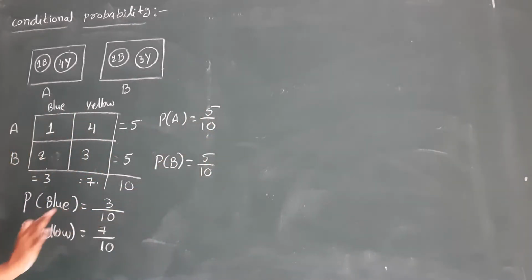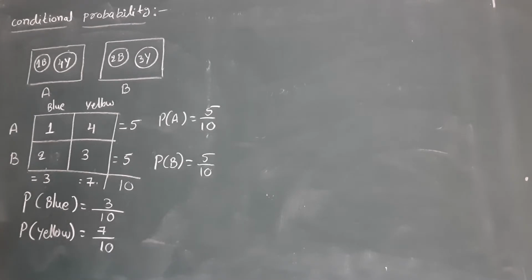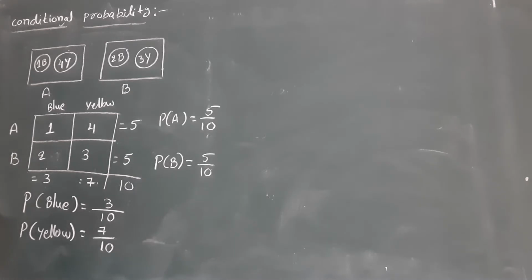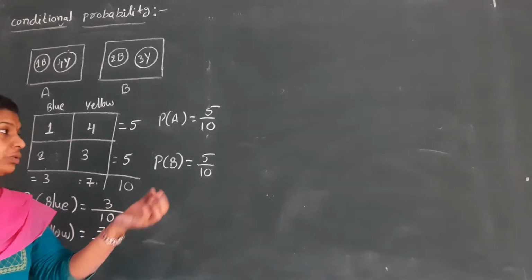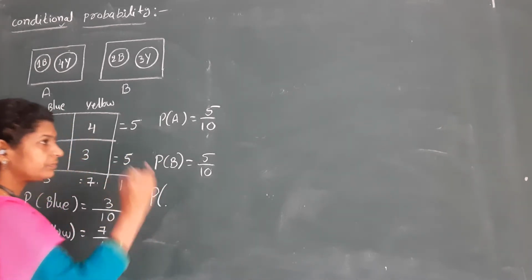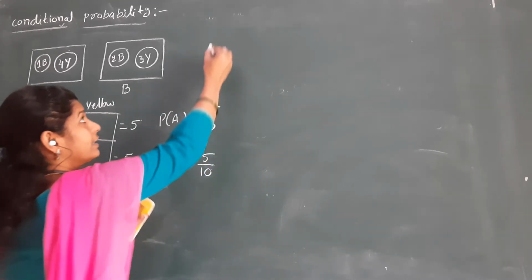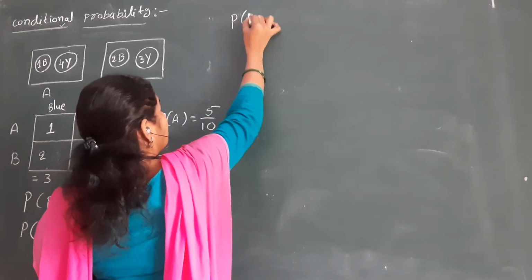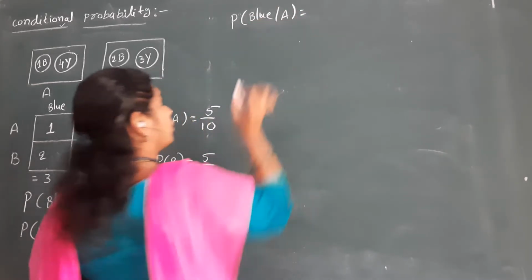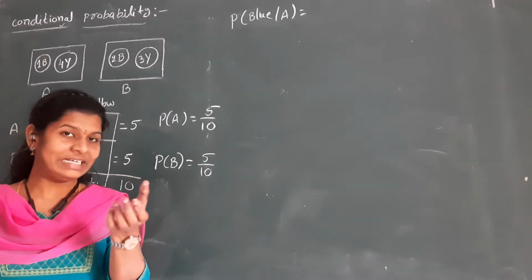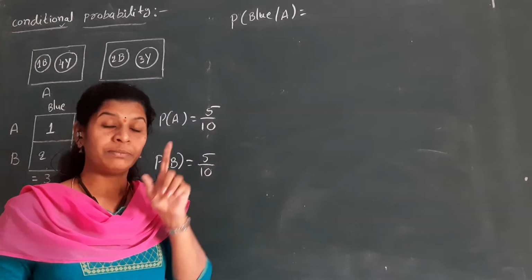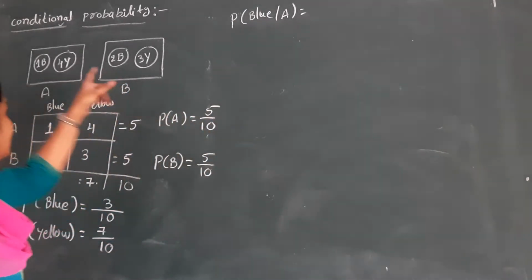All of these are simple probability problems. Now come to conditional probability. Conditional probability is nothing but giving some condition to the event. For example, if I select a blue ball, see here I am writing the condition: probability of a blue ball from only box A. What is the condition here? I am choosing a blue ball, I am selecting a blue ball, from which one? From box A. That is the condition.